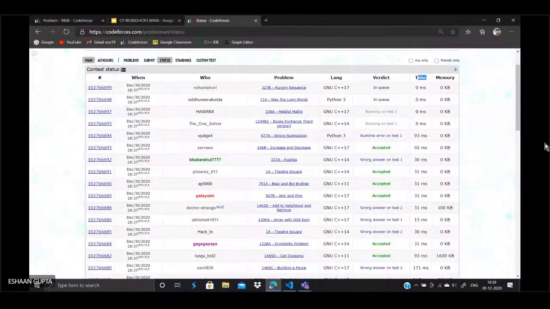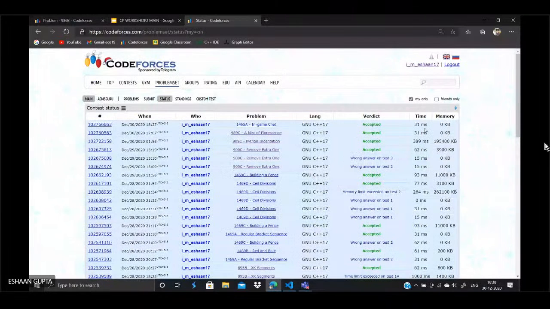Like I'll be showing you with my submissions only. Now what does this time and memory mean? Like 39 milliseconds means that my code took this much of time to execute, and it took a memory of 0 KB. All right. Now see this example 909C. It took about 390 milliseconds to execute and about 195400 KB. So this is basically some information about your code.